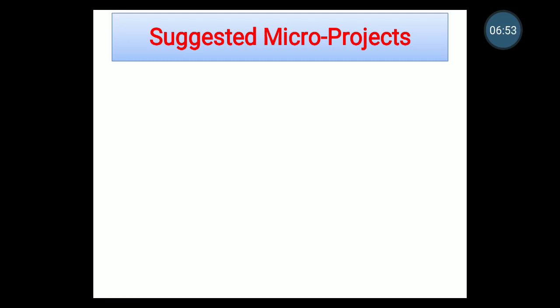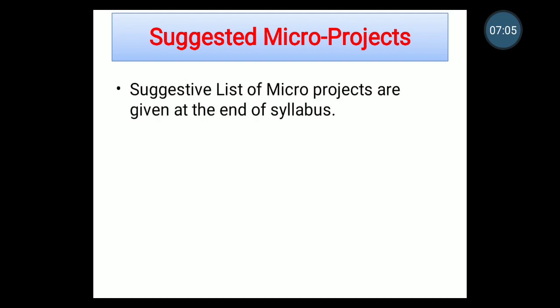In special situations where groups have to be formed for micro projects, the number of students in the group should not exceed 3. The list of suggested micro projects is given at the end of the syllabus. Go through that syllabus and select any one micro project.